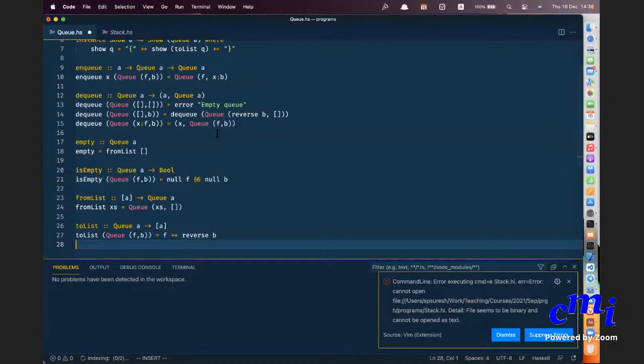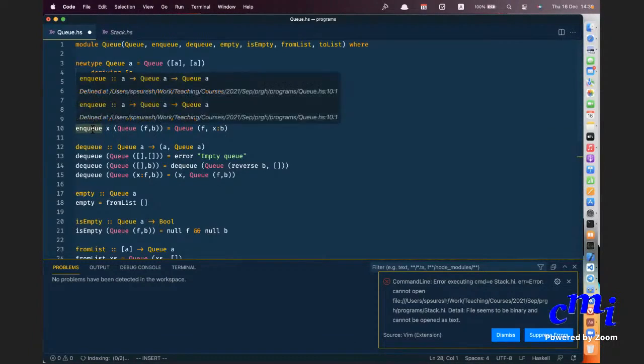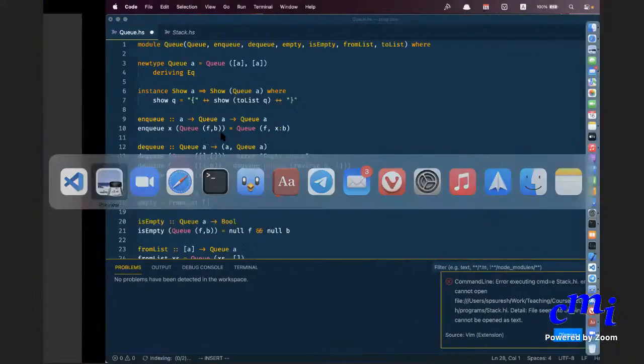So of course I'm saving a cost of doing plus plus in the enqueue function, but I have to do reverse in the dequeue. So why is this trade-off okay? Do you understand the question? So let me get back to the slides.